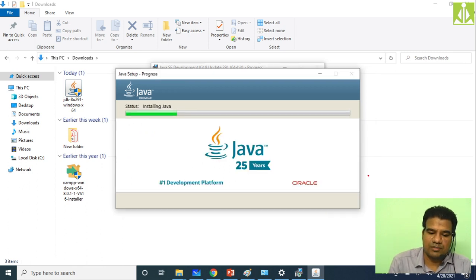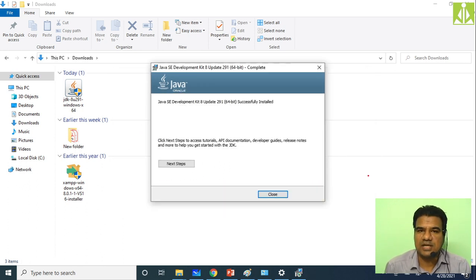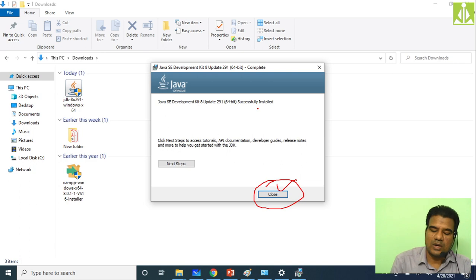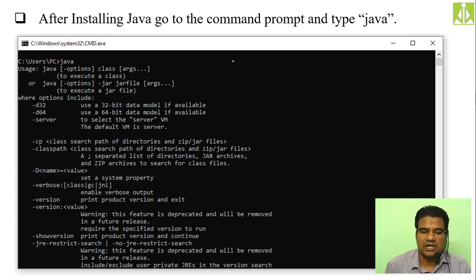Again it will do some processing and complete the installation. Simply click on close to complete the installation process. Once the Java installation is complete, you can check the java command inside the command prompt. Previously it was not recognized; we got the issue that java was not recognized as an internal or external command.